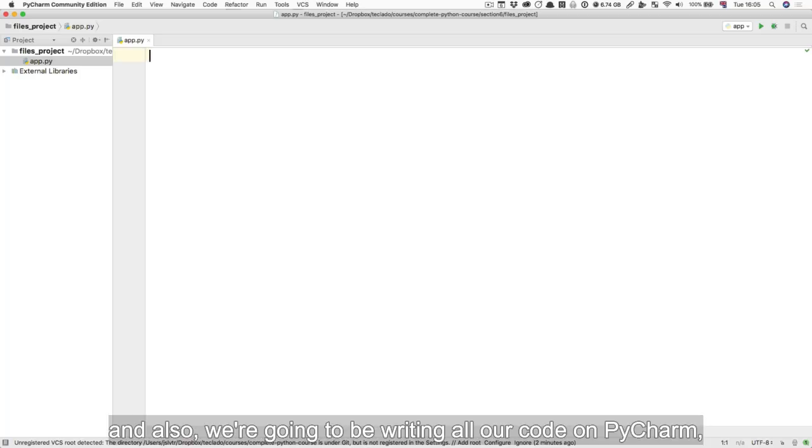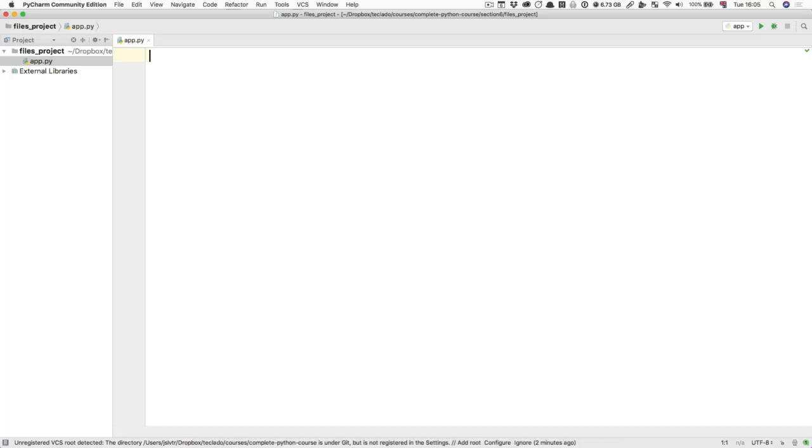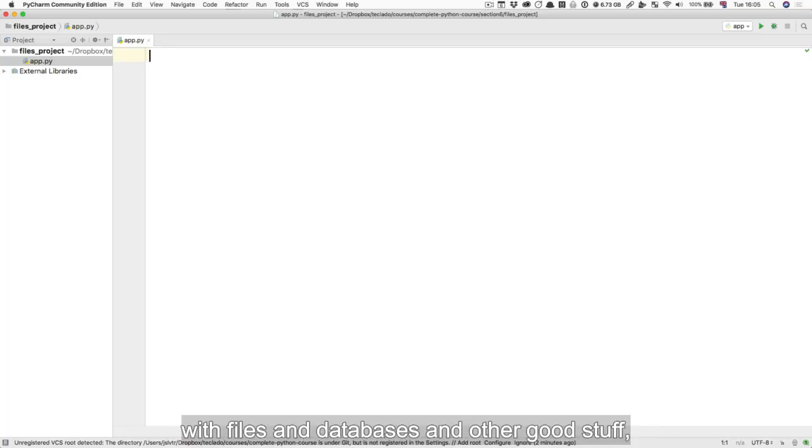And also, we're going to be writing all our code on PyCharm, as we've been doing. Instead of REPL-IT, we're going to start forgetting about REPL-IT as we focus more on these larger apps. In REPL-IT, you can't interact with files and databases and other good stuff, so that's why we must stop using it now. If you want to ask any questions about particular pieces of code, you can still post your code on REPL-IT and I'll definitely be able to look at it easily.